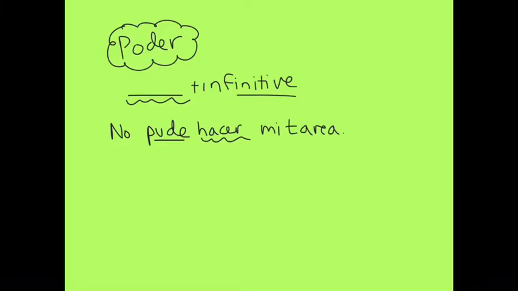Because PODER is can or can't, or could or couldn't in the past, it works perfectly if the next word is an infinitive. So watch out for that, because if you're trying to say can or can't, and then an infinitive, PODER is the verb you need to choose.